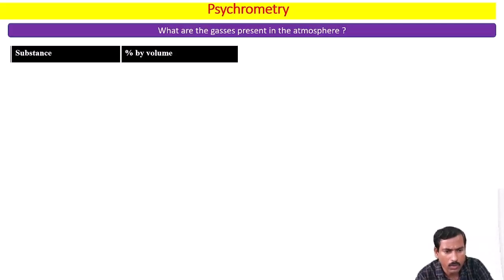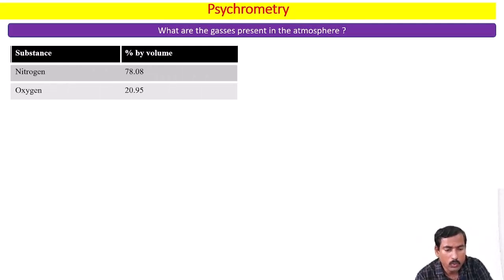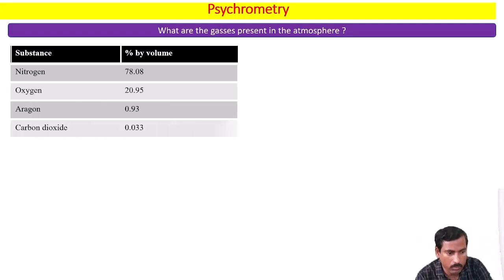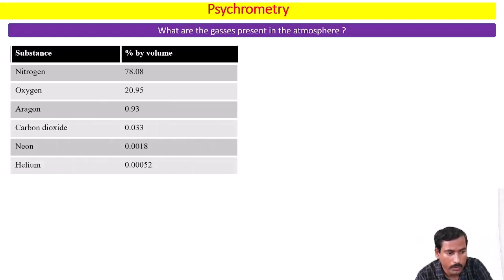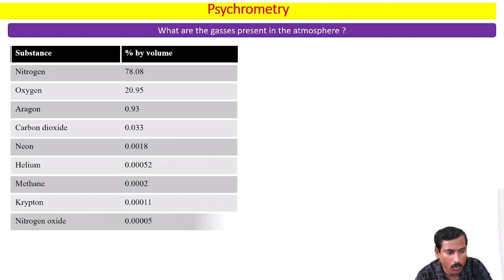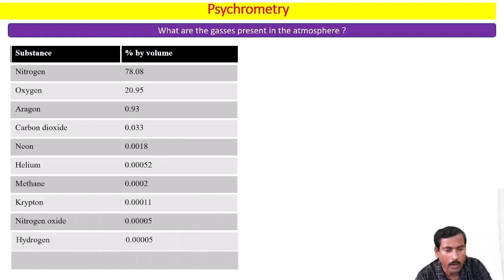The next question: what are the gases present in the atmosphere? Nitrogen and oxygen. These two gases have the lion's share in the atmosphere. Apart from nitrogen and oxygen, there are argon, carbon dioxide, neon, helium, methane, krypton, nitrogen oxide, and hydrogen. All these gases are present in the atmosphere, but please remember that nitrogen and oxygen have the lion's share.